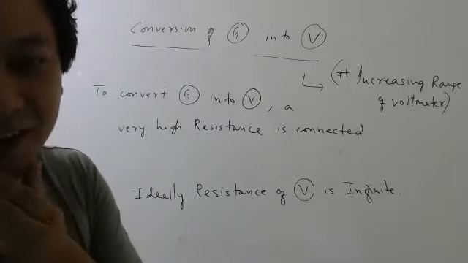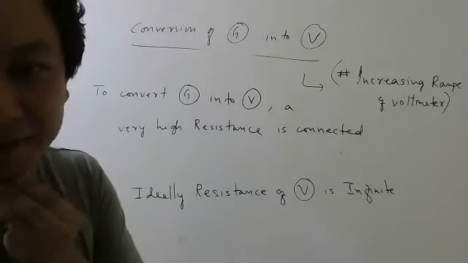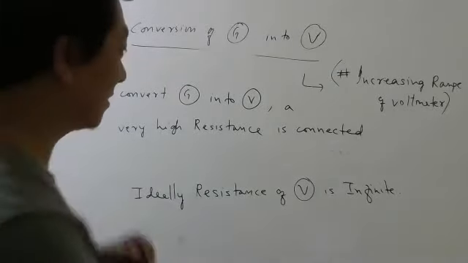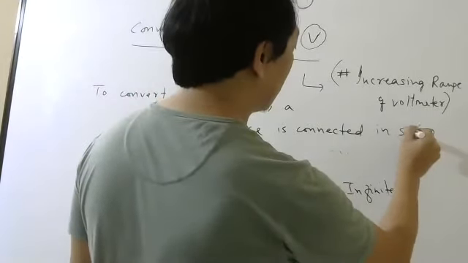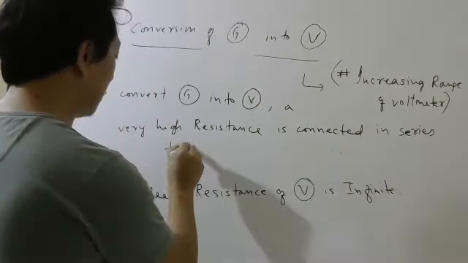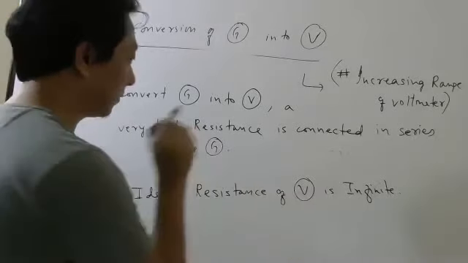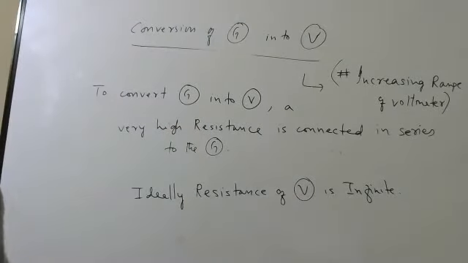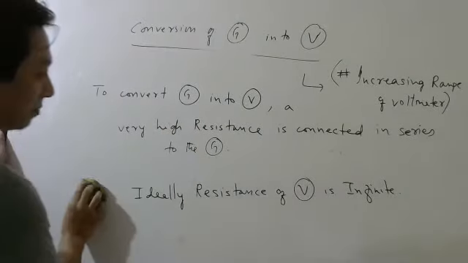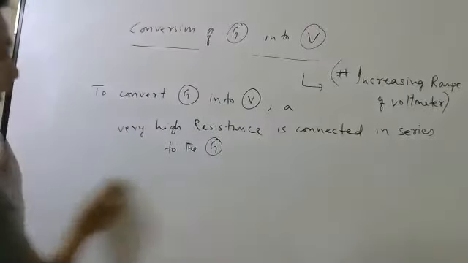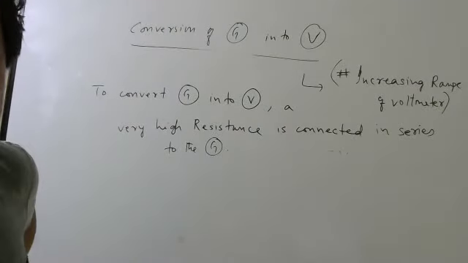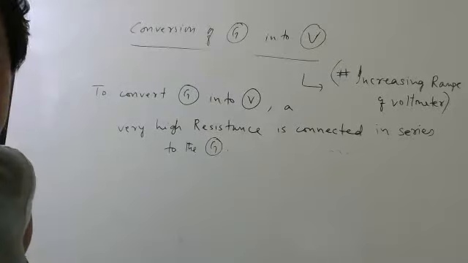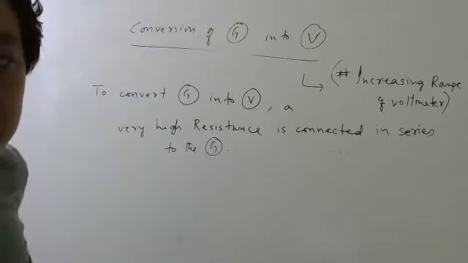In series. Is connected in series to the galvanometer. This itself can be also asked for 1 mark. Write down.